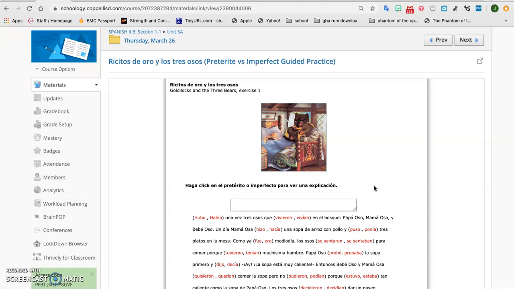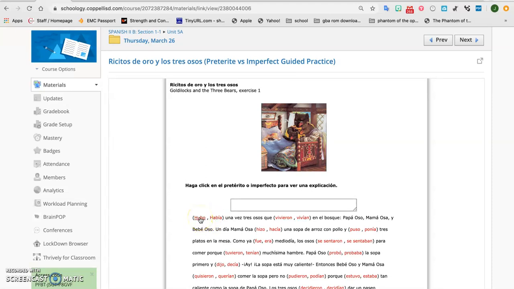So basically, you're just choosing. Do I choose the preterite form of the verb or the imperfect form? Well, right here, do I choose hubo una vez or había una vez? Okay, we're trying to say once upon a time, and we just went over this. We're setting the background. Okay, so we would choose the imperfect. Okay, both hubo and había can mean there was or there were. They mean the same thing.